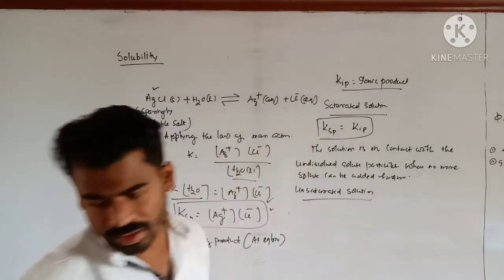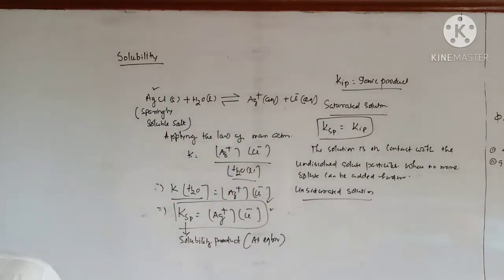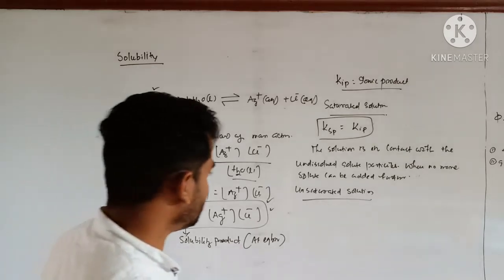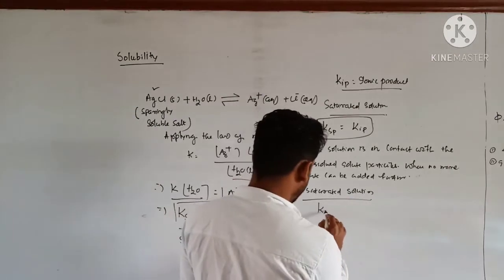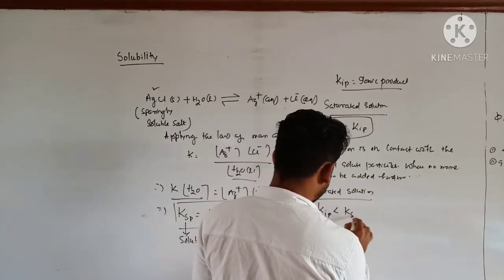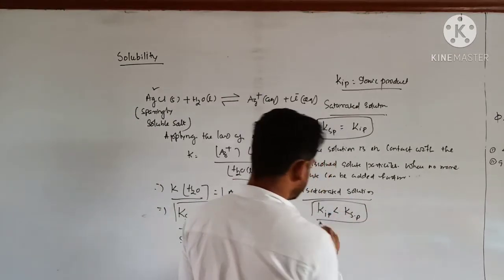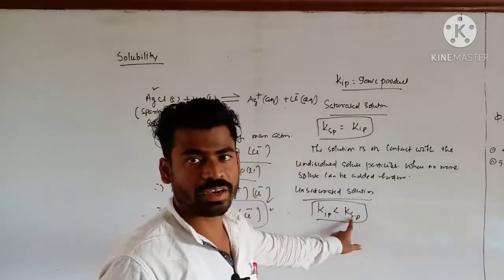So for an unsaturated solution, what can I say over here? K ionic product is less than K solubility product, because solubility product corresponds to equilibrium.